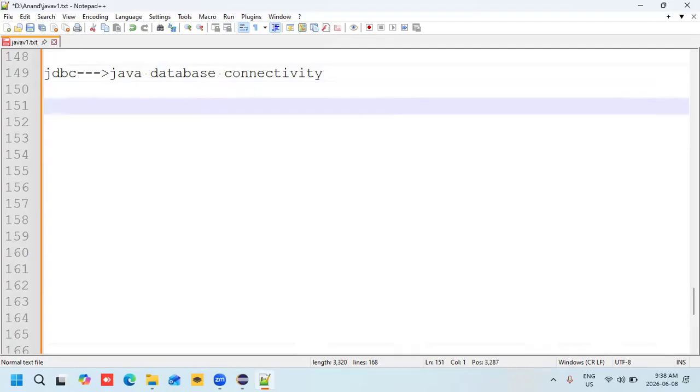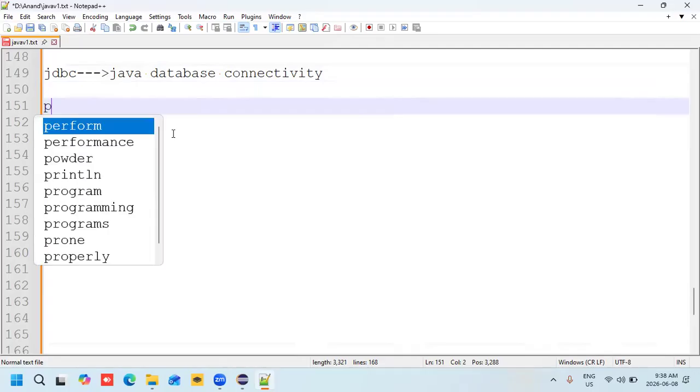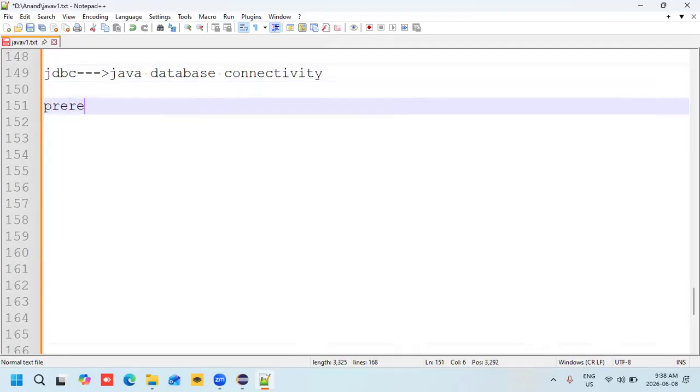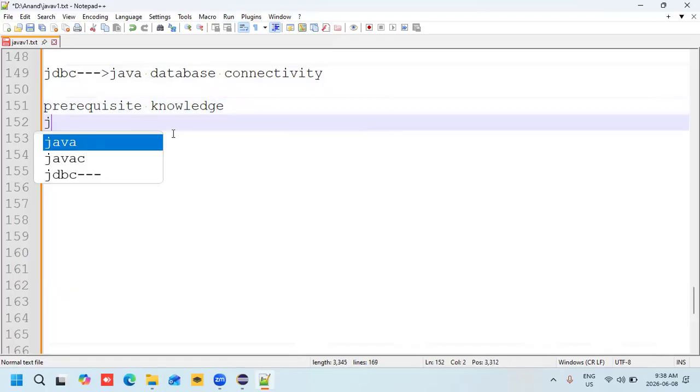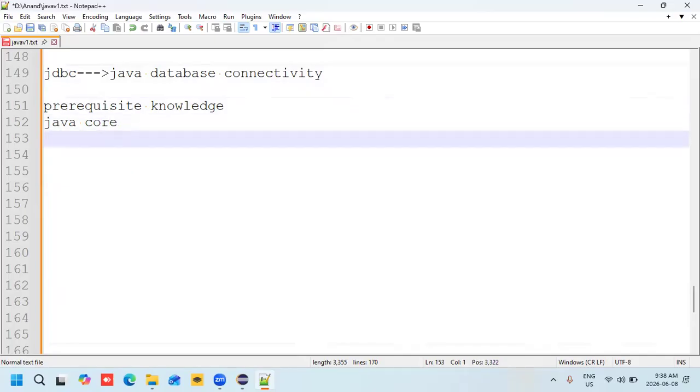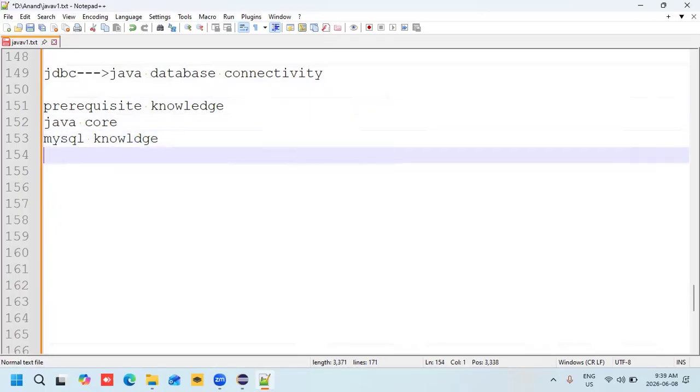Here we need to learn three things. What is the prerequisite knowledge? First we must know core Java, at least core Java knowledge, and basic MySQL knowledge, and that's enough. Core Java knowledge, basic MySQL knowledge, and then I am going to explain JDBC.